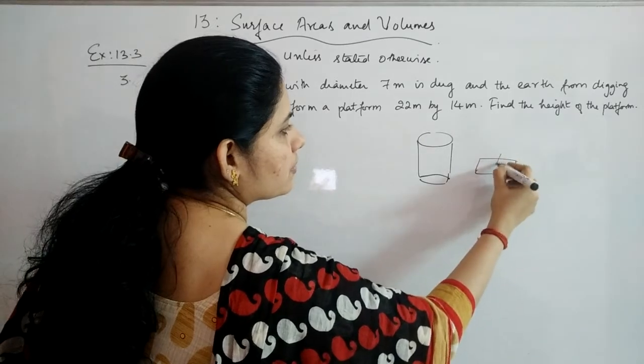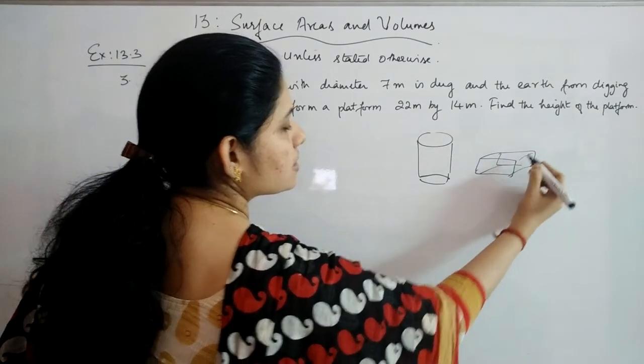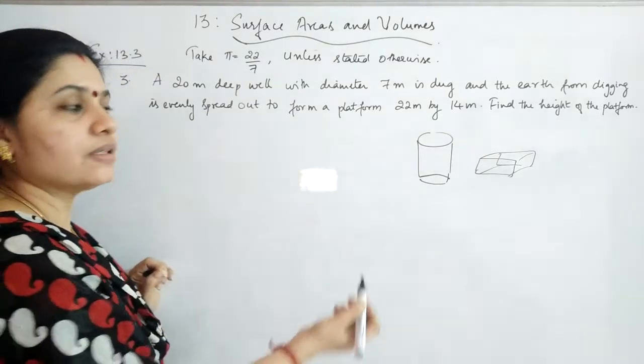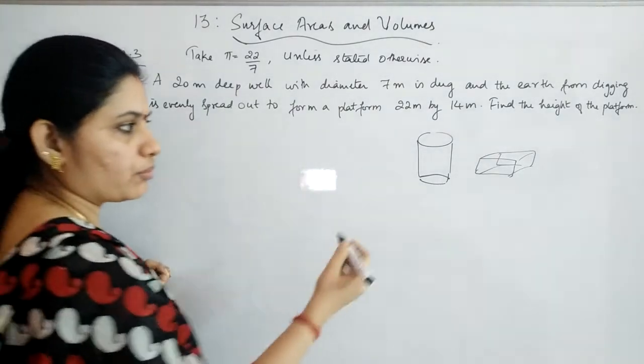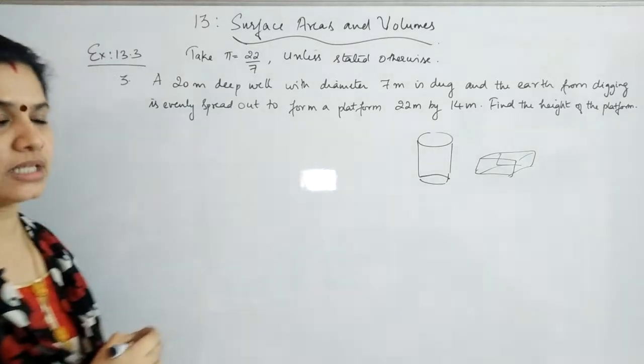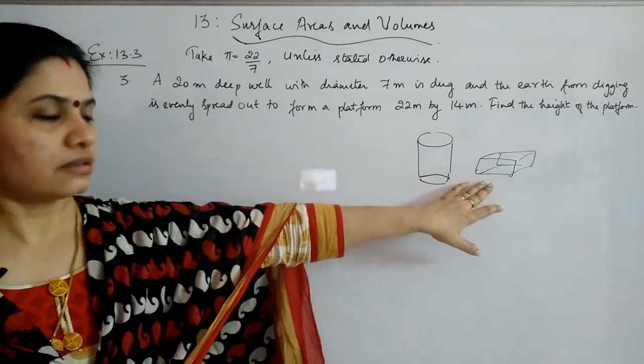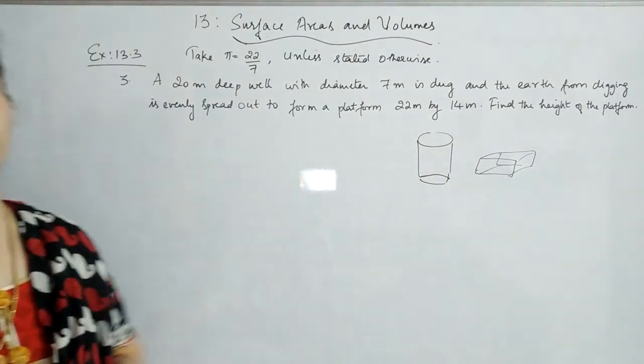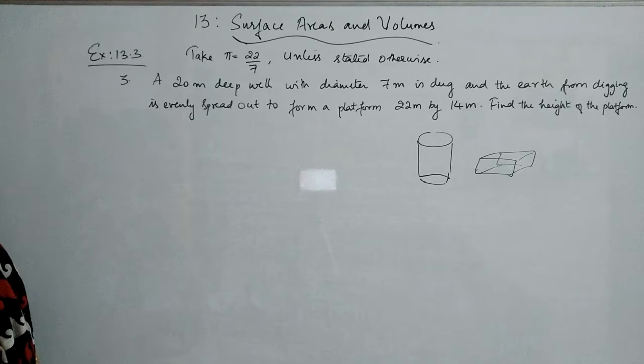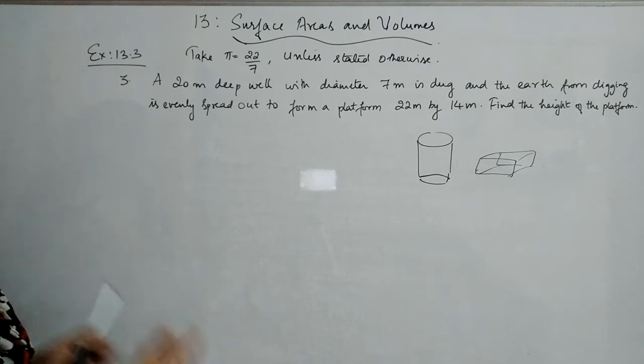From here we are digging out the mud, and it has been made into a platform. So you can say that it will be in a cuboidal shape like this, whose length and breadth has been given. You have to find out the height of that platform. Okay, length and breadth is given, height you have to find out. So you can use the formula for volume of the cylinder and volume of the cuboid in order to get the height of the platform. Okay, so that volume will be same, because the earth which has been dug out from the well has been placed there to form a platform. So the mud's quantity is same. Okay, that's why we are taking the volume concept to be same.